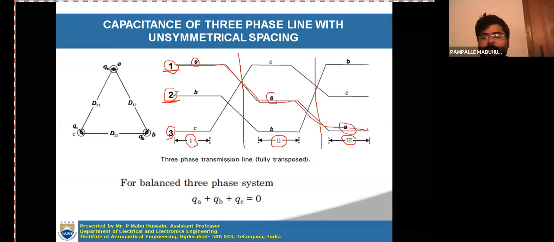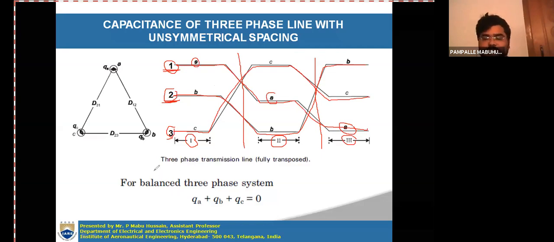Initially in the first section it is in the second position, then it goes to the third position in section 2, and then to the first position in section 3. In a similar way, conductor C is first in the third position, then in the second section it goes to the first position, then to the second position. So this is called the transposition cycle. In a transposition cycle, each and every conductor occupies all the other conductor positions in one complete transposition cycle.